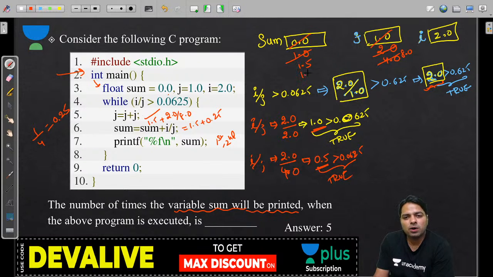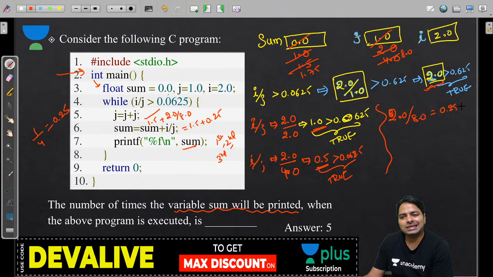It is 1.75. Yes, 1.75. Now sum is printed the third time. Then now i by j. You can just focus on i by j rather than anything else. So i by j next time: i is 2.0 by 8.0, that is 1 by 4. Just now we said that 1 by 4 is 0.25, which is greater than 0.0625. This time also it increments, right?